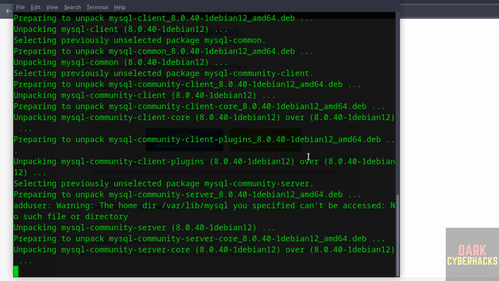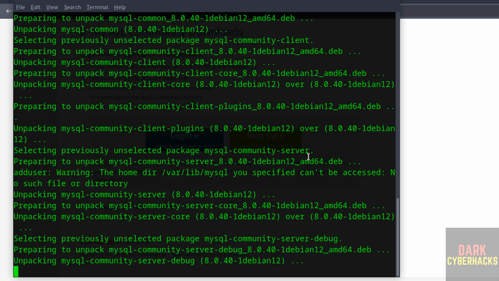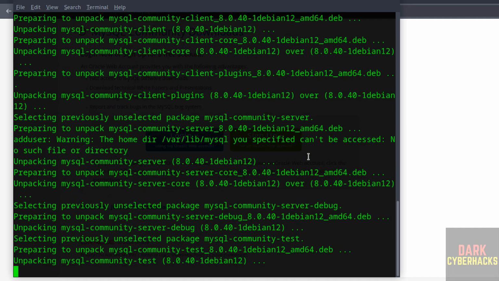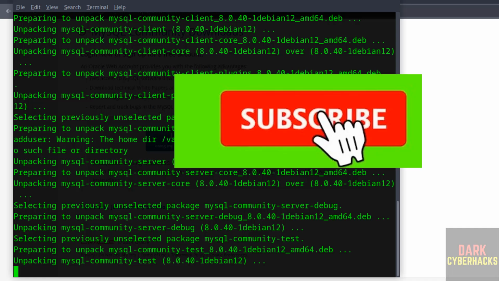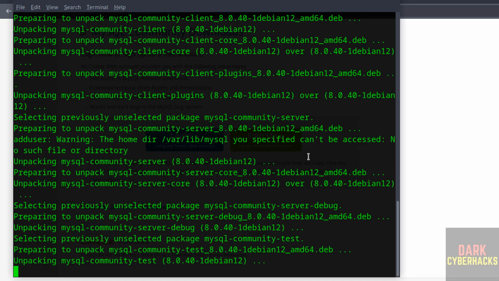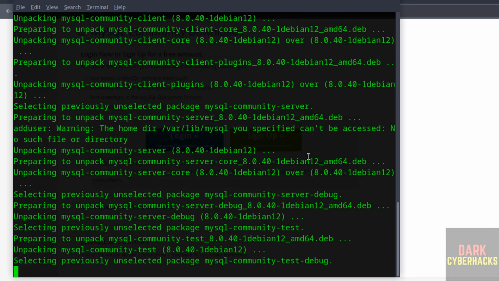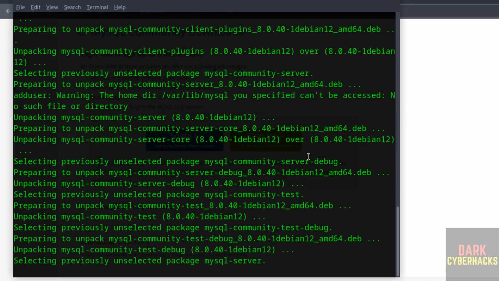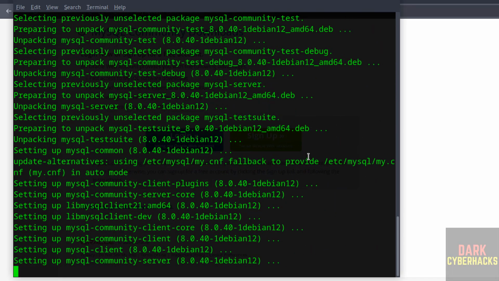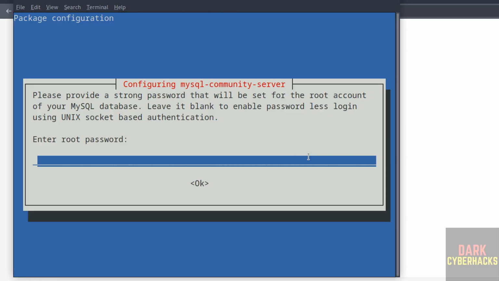See, it is installing MySQL 8.0.40. Now we have to set the password for root account.